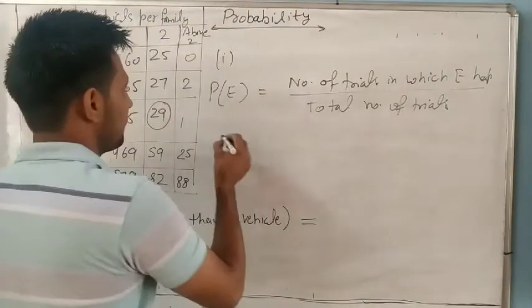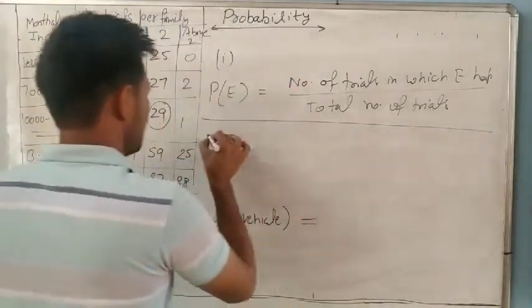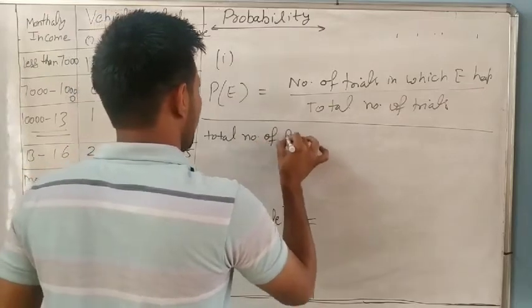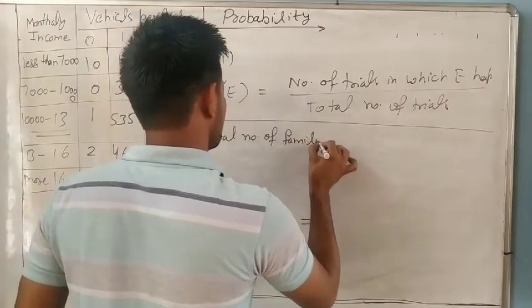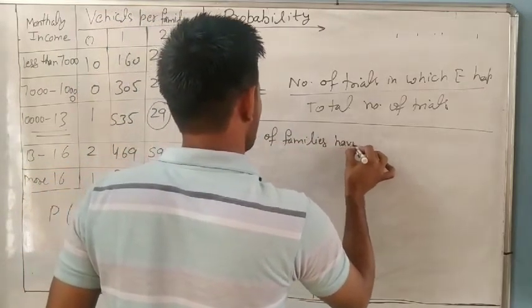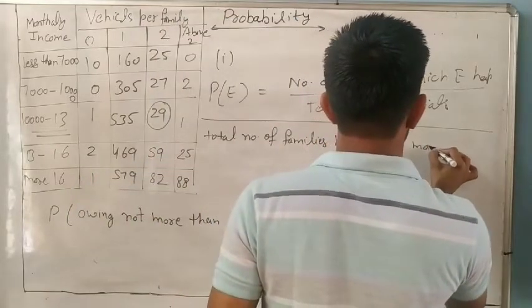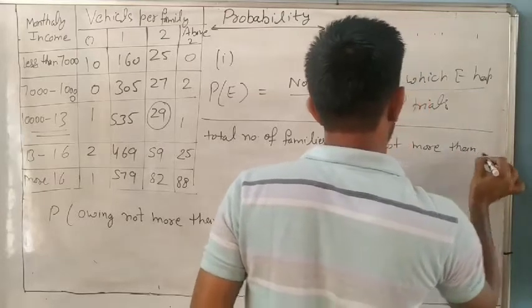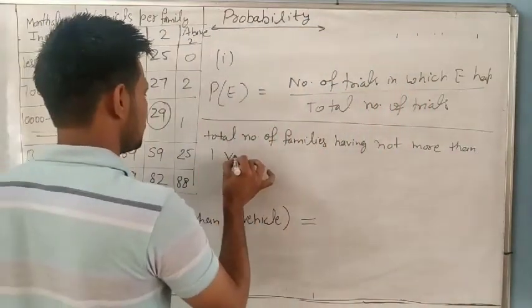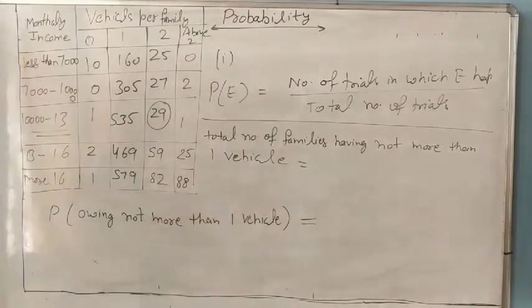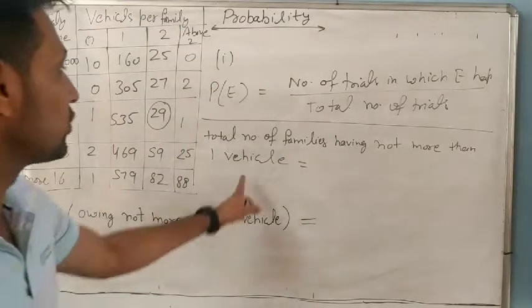Right, first we will write the total number of families having not more than 1 vehicle. So tell me how many families? All the families which have not more than 1 vehicle.